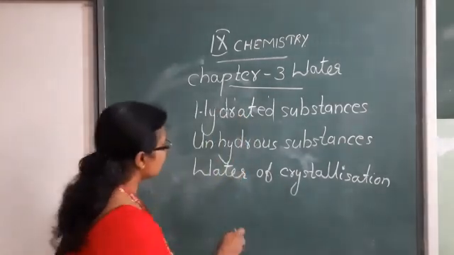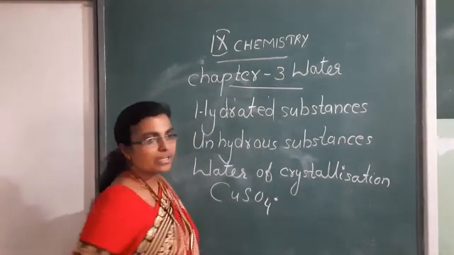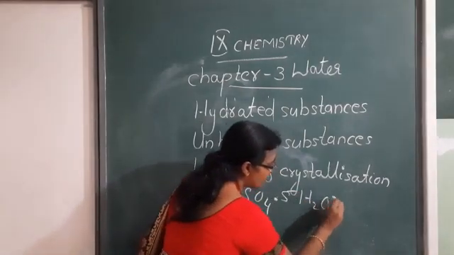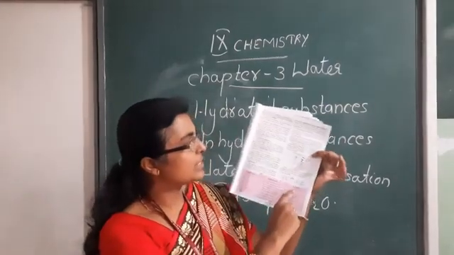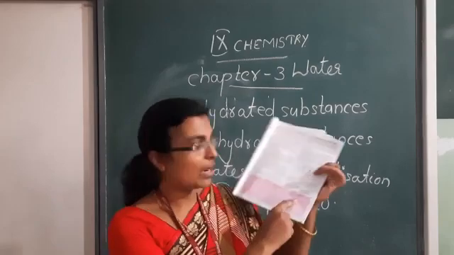Look here, children. CuSO4.5H2O. If you look in your book, sodium carbonate is associated with 10 molecules of water.